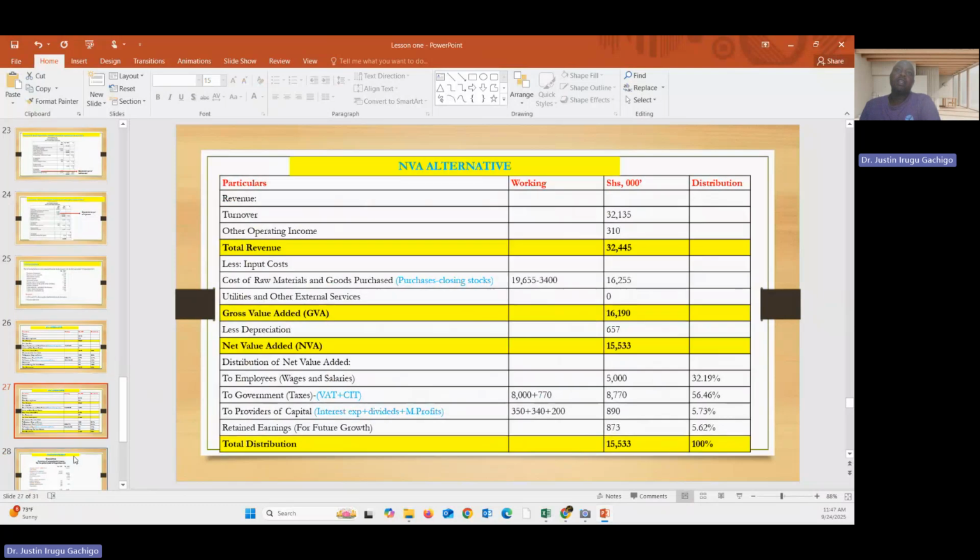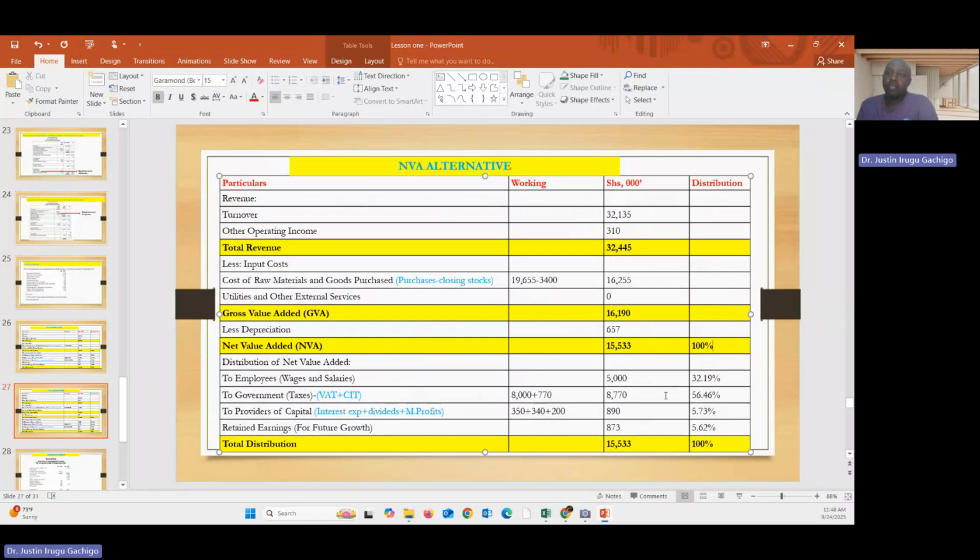Then the second alternative is the NVA. For NVA, remember we said that the difference between NVA and GVA is that you less the depreciation. So first of all, you get a GVA. The GVA is as the previous question, this 16 or 90. Then just less depreciation there. Get the amount that you are going to distribute. This is the NVA. Again, this is 100%. And this is the amount that you are going to distribute.